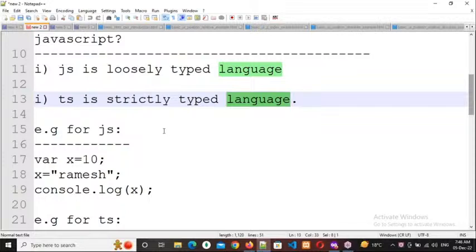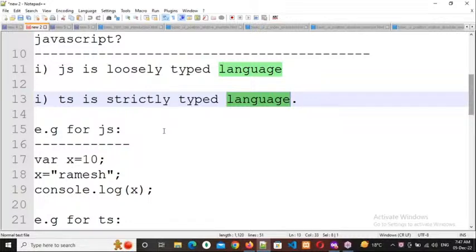That is in strictly typed languages, but in loosely typed languages, no need to tell. Clear, everybody? Respond please.